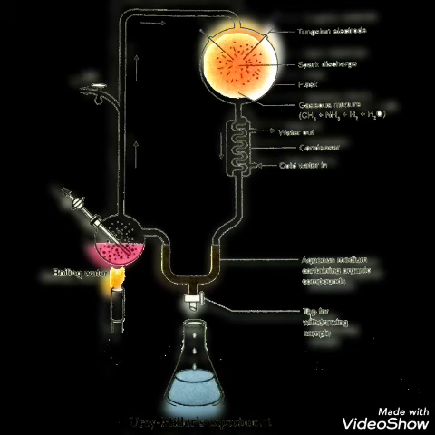When it comes downward, there is a condenser, and inside this condenser they pass cold water. On the way, the water vapor comes, and when the cold water meets the water vapor, it condenses and becomes droplets, like rain. The droplets move downward and are collected in the U-shaped tube. Then it is collected in the conical flask.